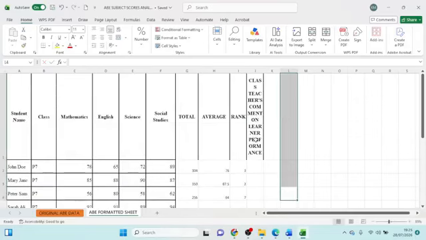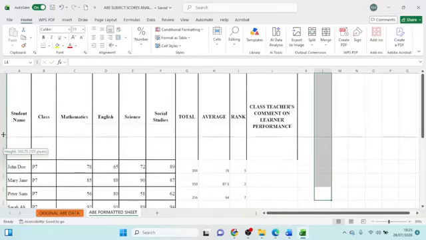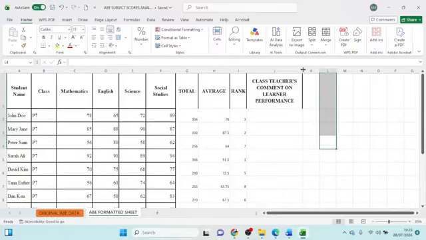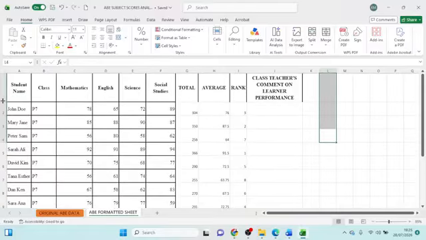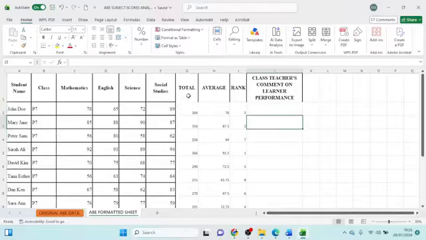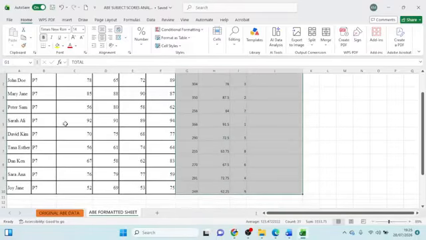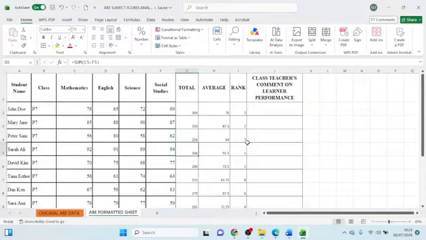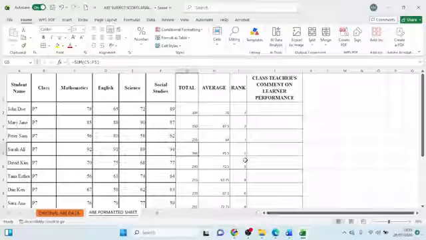Class teachers comment on learners' performance. So maybe a class teacher is also going to comment on his or her learner's performance using a certain criteria. Let me highlight this and give it all borders as well. Yes, so class teachers comment on learner performance because of course they're in a class, and they have a class teacher in that primary 7 class.